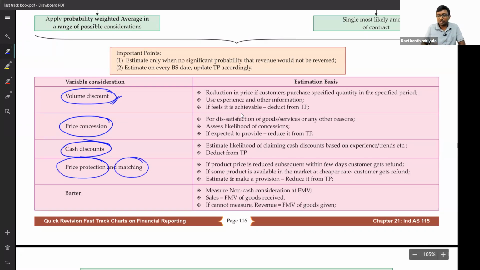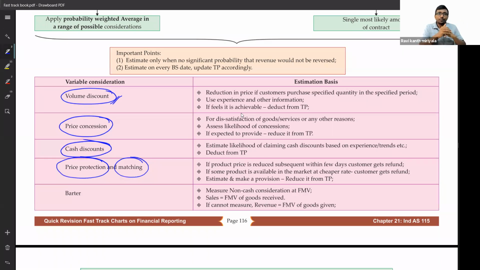Next, price protection. Price protection, price matching, you must have heard nowadays, many shops, especially for mobiles, are doing it. Price protection means, today I am purchasing this mobile for 30,000. Suppose I purchased it today, and within 1 week the same product, from the same company or website, say Amazon or any company, they are selling it for 25,000. That means I became a fool here. Just 1 week before I purchased for 30,000, and within 1 week 5,000 rupees, it came down.